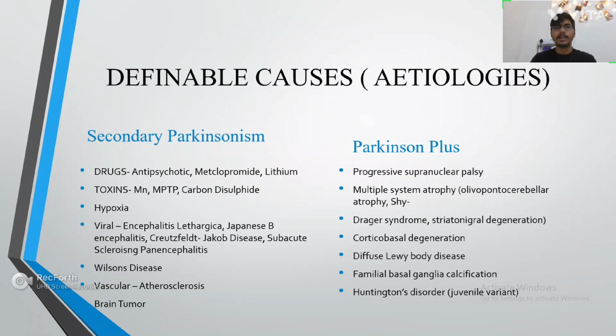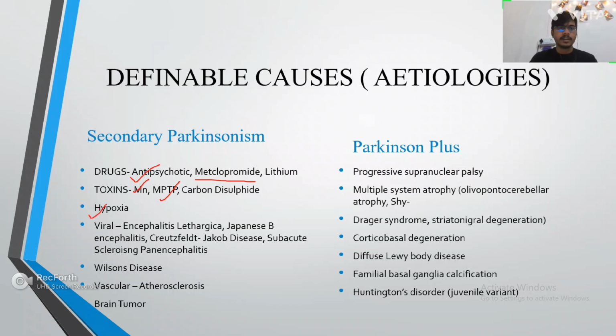For secondary Parkinsonism, antipsychotic drugs like haloperidol and phenothiazines are very common; their chronic use can lead to secondary Parkinsonism. Some anti-emetic drugs for chronic use, like metoclopramide, can also lead to Parkinsonism. Lithium can also lead to secondary Parkinsonism. Apart from that, toxins like manganese or MPTP, which is 1-methyl-4-phenyl pyridinium, carbon disulfide, and hypoxic and cyanotic conditions can also lead to it.